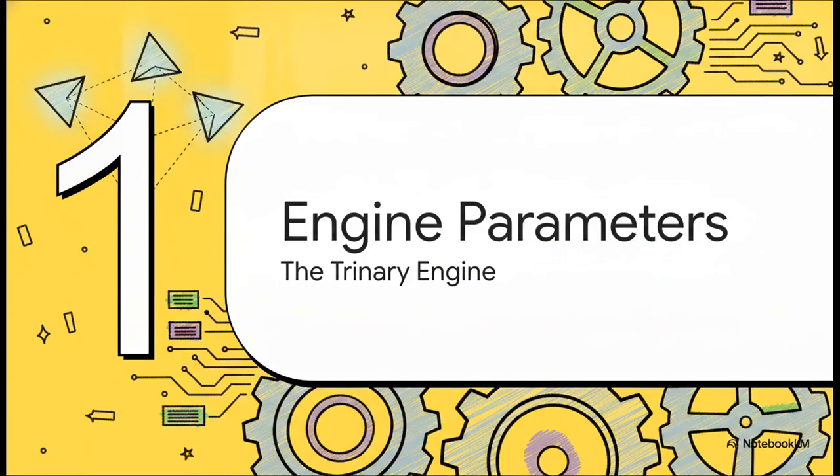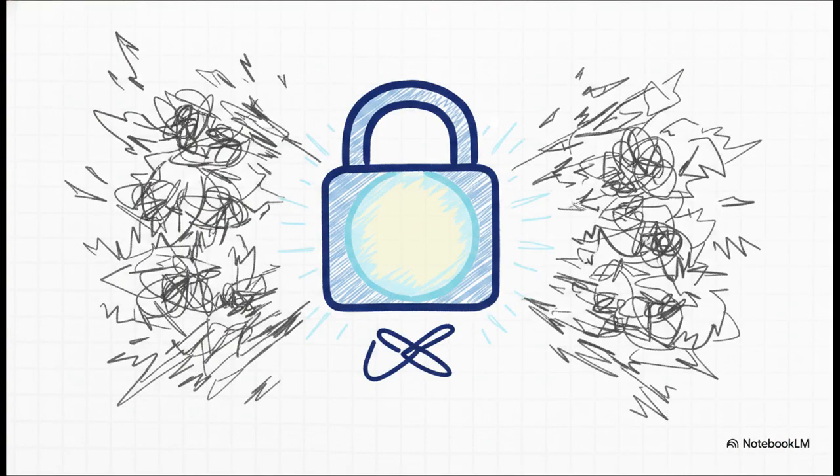All right, section 1, the trinary engine parameters. What's really interesting about this slide is that before this engine can calculate, compile, or execute anything at all, we first have to understand its hard-coded operating environment. These parameters completely reject our standard everyday system settings. So instead of memory limits, timeout thresholds, or thread counts, we get non-bias lock, zero distortion, and absolute unity. Basically, the engine forces an environment of pure conceptual perfection. It sets up a perfectly clean slate so absolutely no external noise or flawed logic can interfere with the execution.